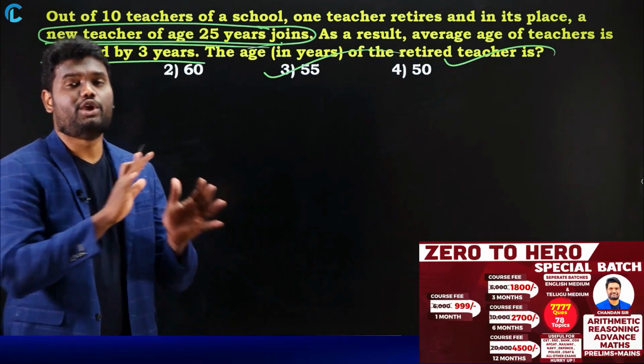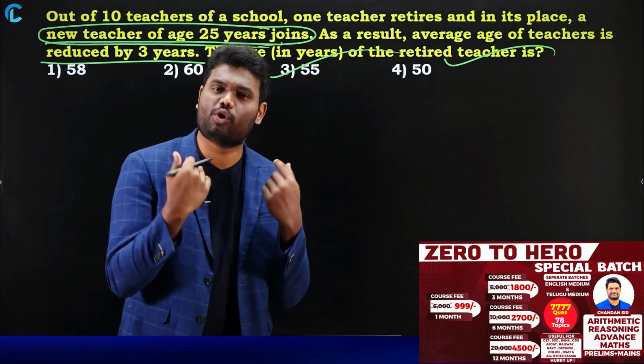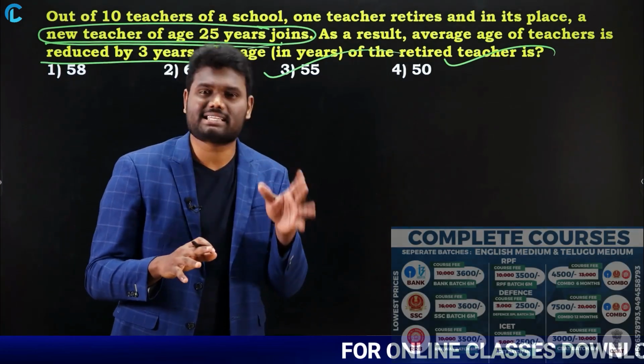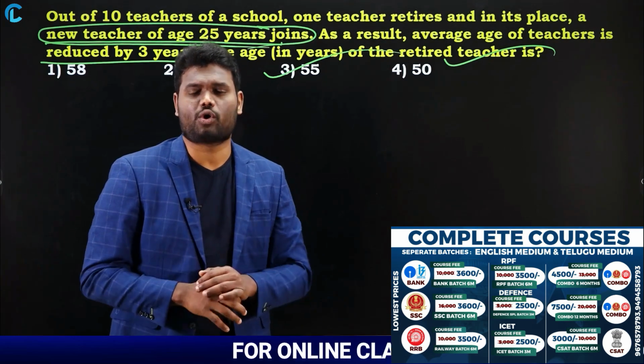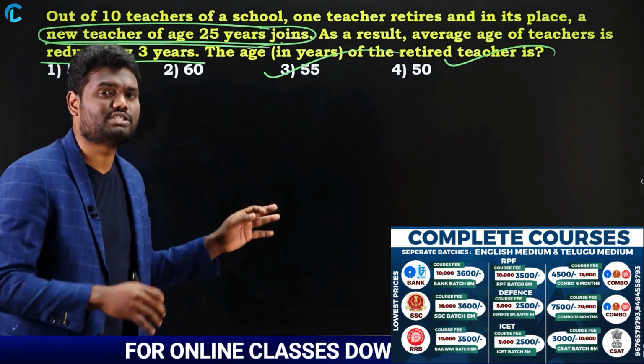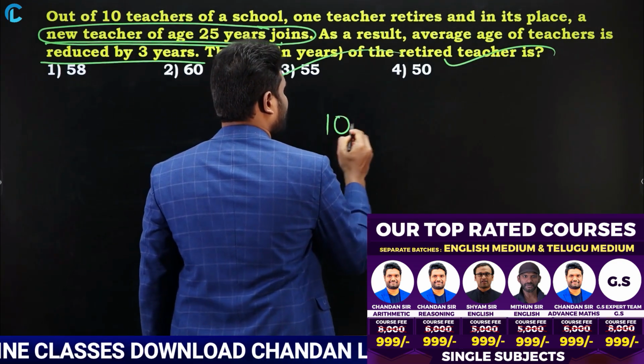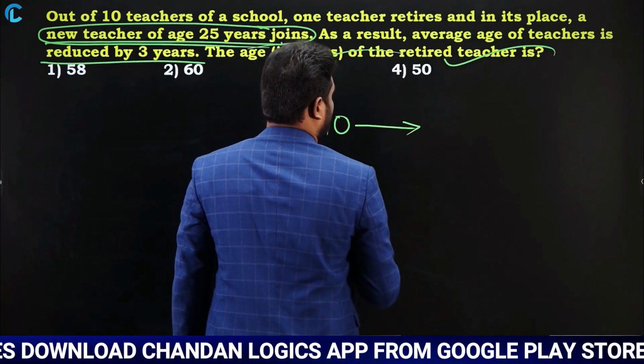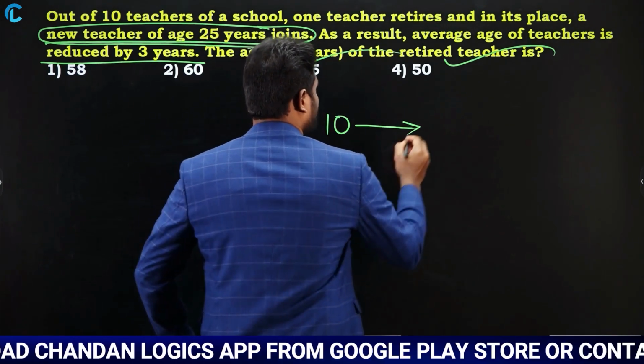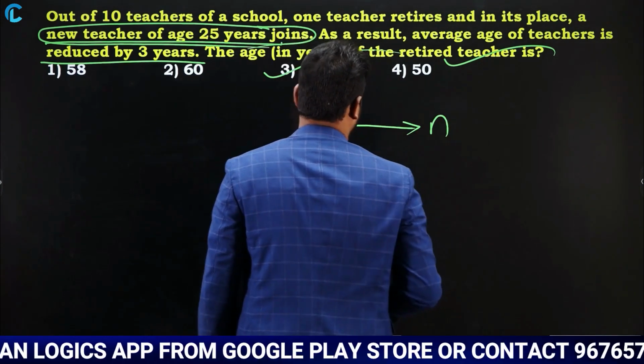Just very simple. You do not need any calculation. No pen, no paper, nothing is required. Just understand the concept. If you understand the concept, you can solve these types of questions without using your pen and paper also. Okay, I am going to explain it. Listen carefully. There are 10 teachers. Their average age, we do not know, so let us say it is n.